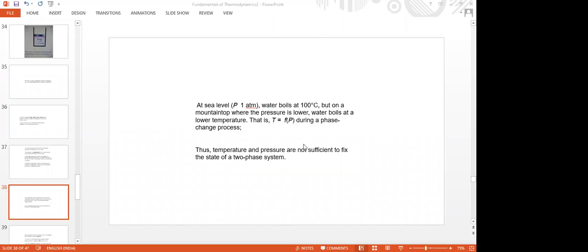We require among temperature and pressure only one. One is taken as independent property. The other independent property should not be pressure, but it is specific volume. So temperature and specific volume, or pressure and specific volume. That means in this T equals f of P, either T or P should be given, and between T and P, only one should be taken as an independent property.